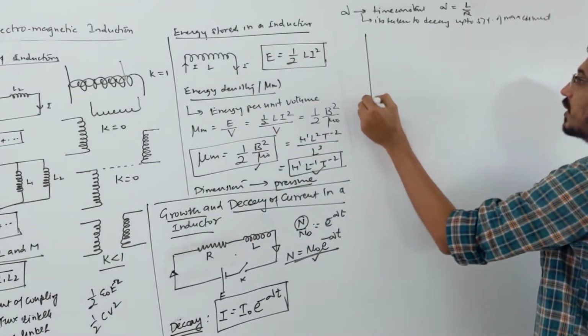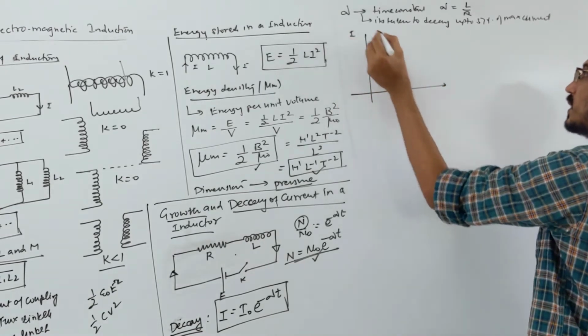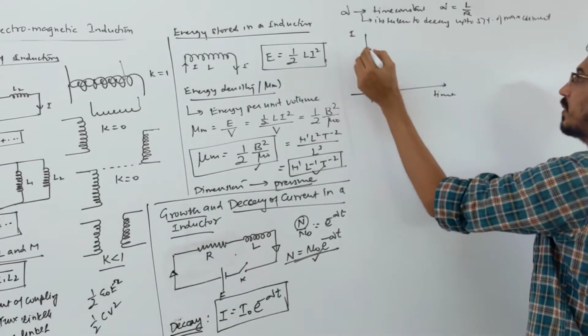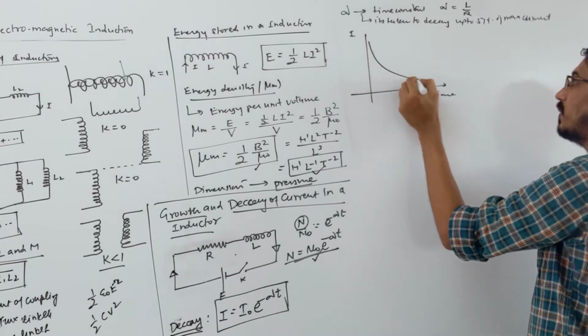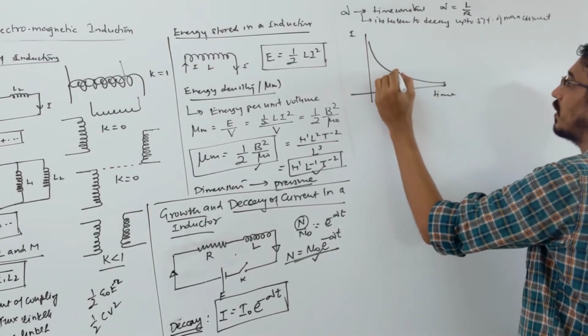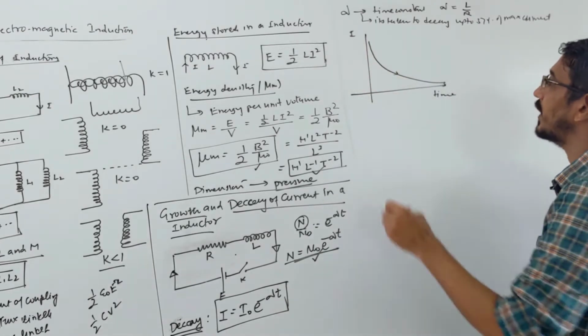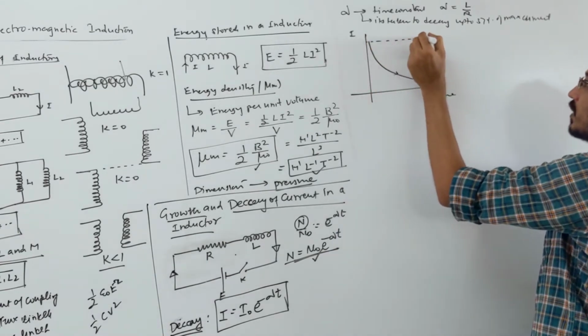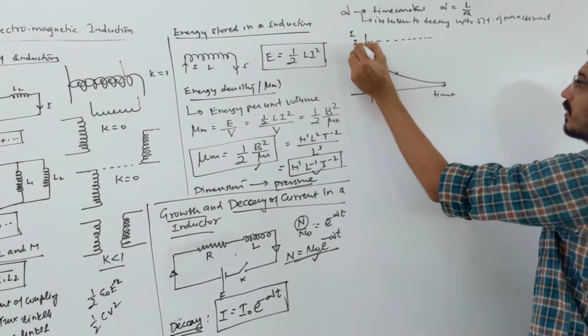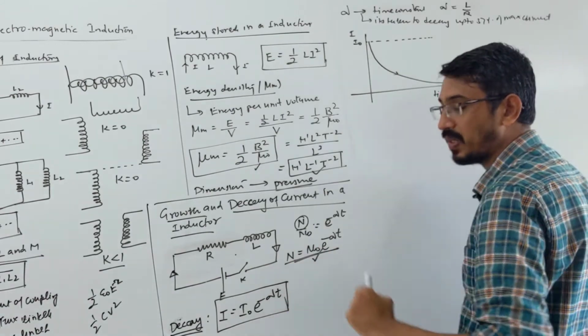Suppose you want to draw a simple graph. How will you draw it? A current versus time graph with decay happening. An inverse graph will follow, an exponential decay. Your maximum current, suppose you call that value I naught, and the current at any time is given by this equation.